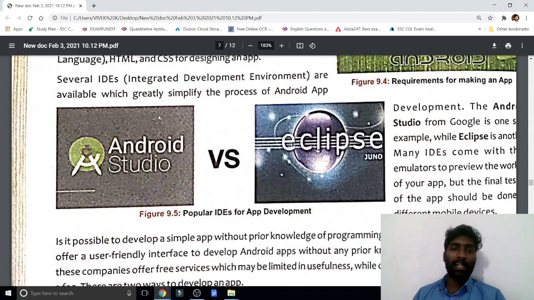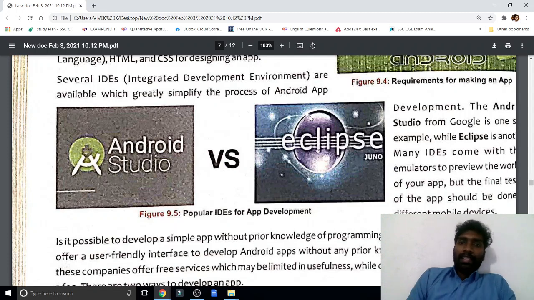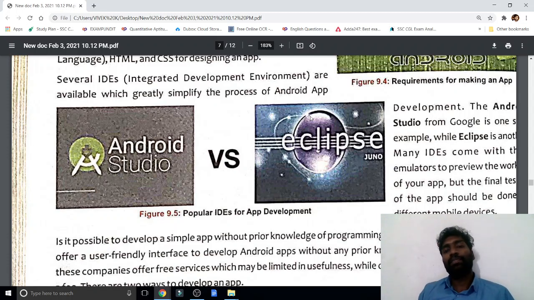If you want to run Android Studio in your computer, minimum 8 GB RAM must be. Same if you want to install Eclipse, it should have 8 GB RAM. That is the first thing. And second thing, the software size is very large, more than 5 GB.